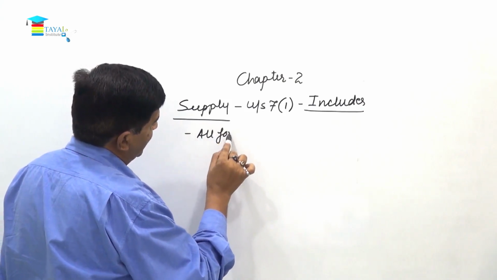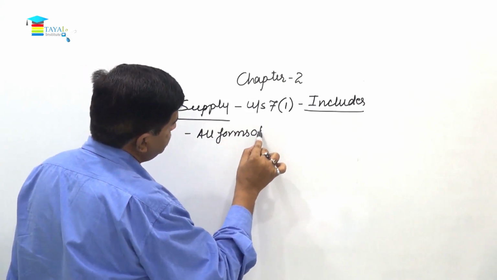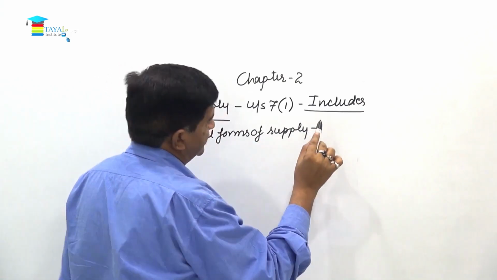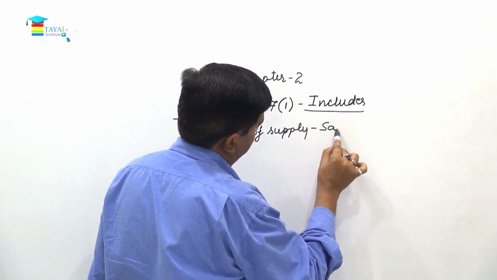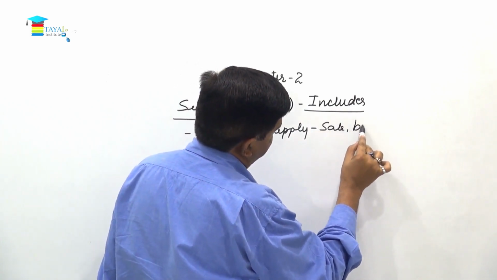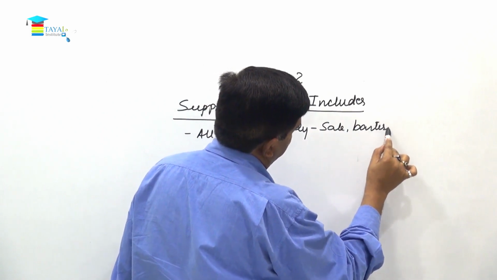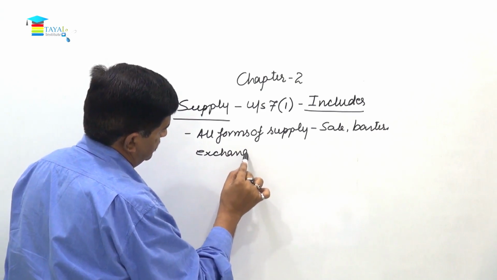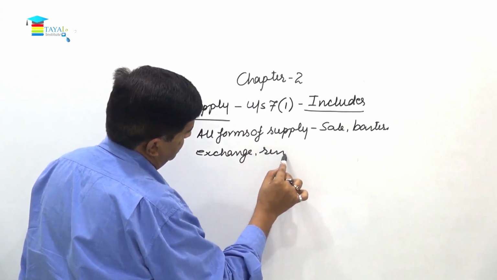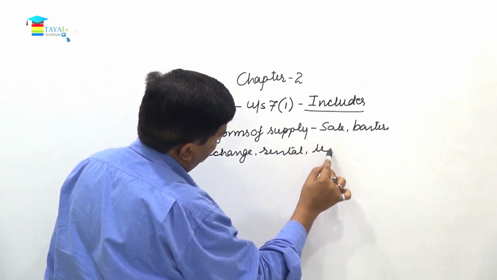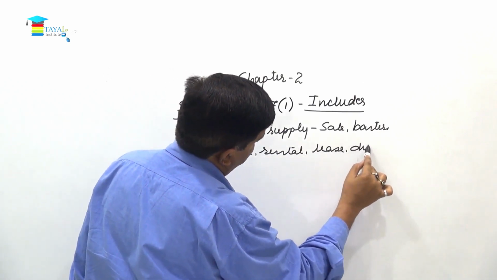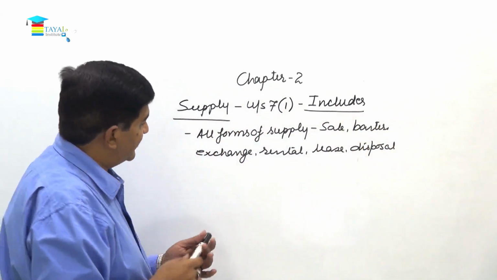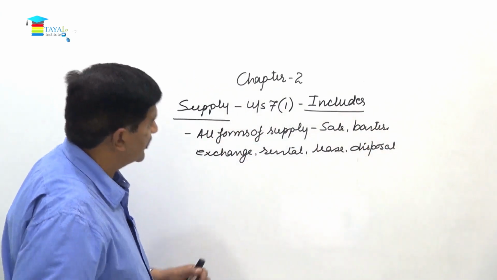all forms of supply, that is sale, barter, exchange, rental, lease, disposal. So friends, when it says all forms of supplies, what is the main word?